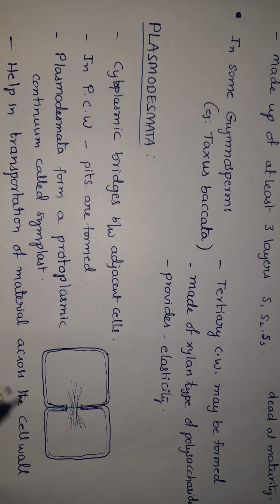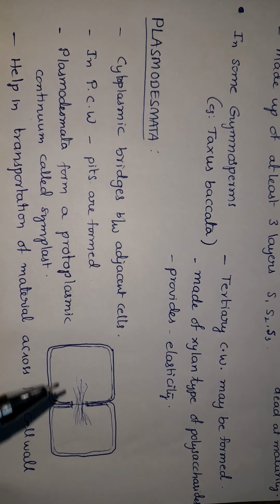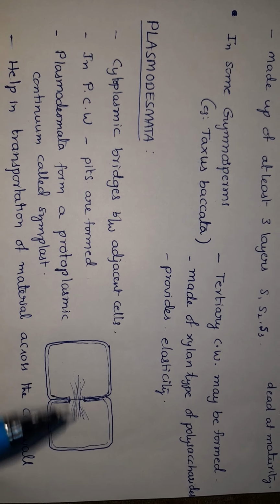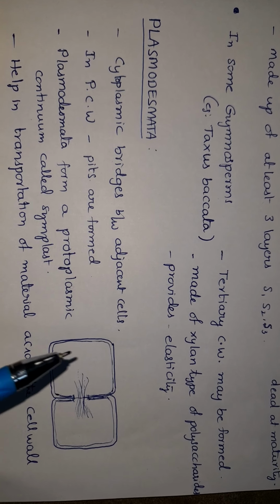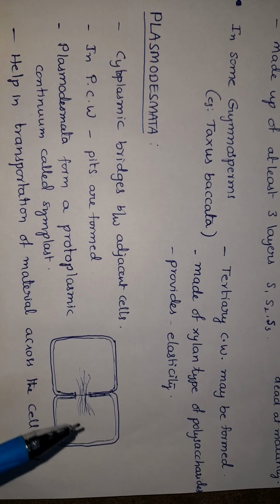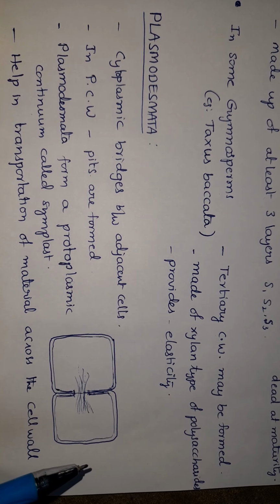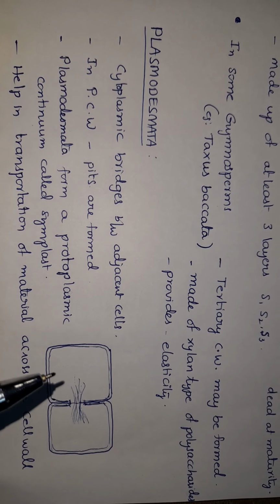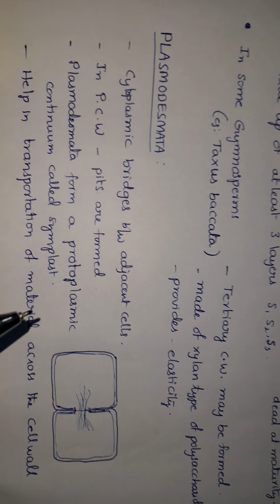Plasmodesmata form a protoplasmic continuum called symplast. Symplast means here all the living cells' cytoplasms are connected. This cell cytoplasm is connected to this cell, and this cell cytoplasm is connected to the next adjacent living cell. So in the symplast mainly the plasmodesmata are involved.